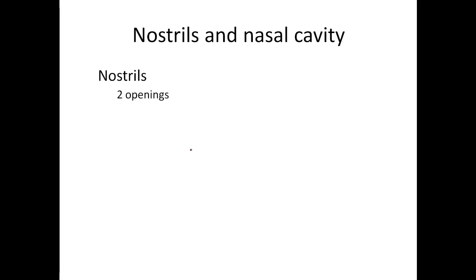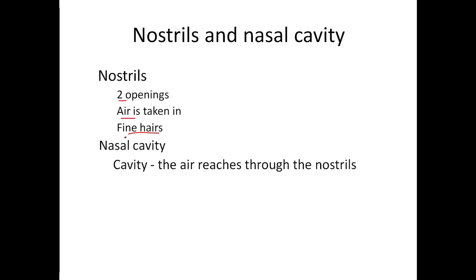Nostril is nothing but our nose. We have two openings, right and left opening. Through this opening only, air is taken inside our body. And inside the nostrils we have some fine hairs, you might have noticed. These hairs are present to avoid any dust particles which enter along with the air. Sometimes the air contains some dust particles. So if it enters, the fine hairs will trap the dust particles and keep them away from our body.